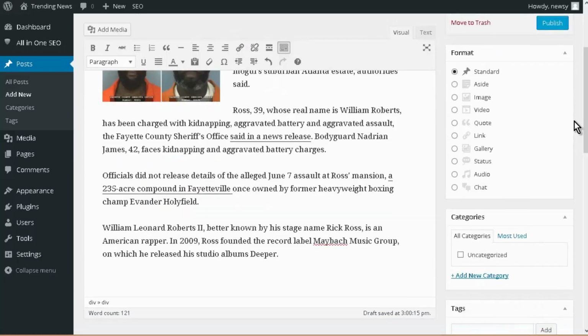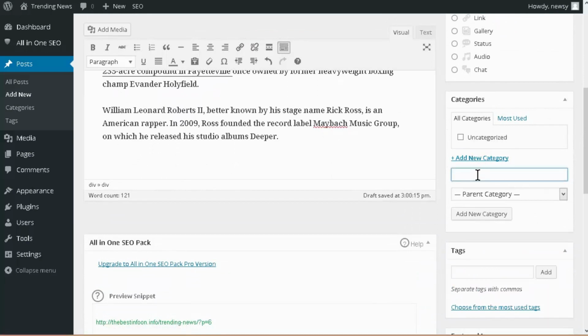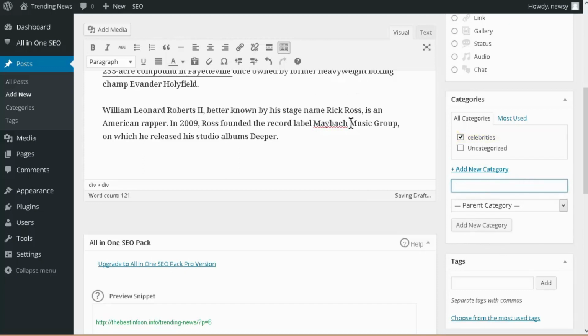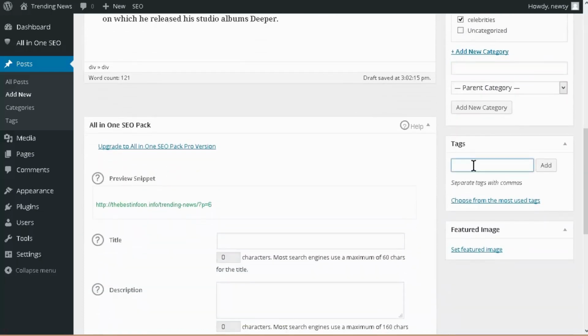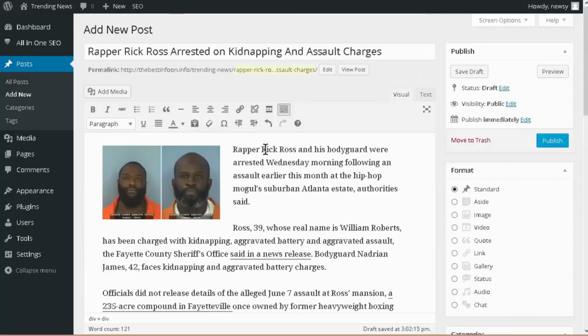there we go. Now the next thing we want to do is go over here, and we want to add a new category and put in a category in here that makes sense. So I'm going to say celebrities. And then we're going to add. Okay, so we'll be able to choose this next time if we're doing another one on celebs. Down here, we can put the same thing in for tags, or we can use a different tag. So let's use his name. So Rick Ross.